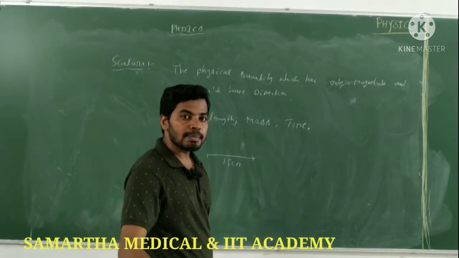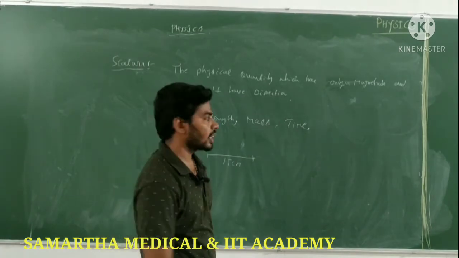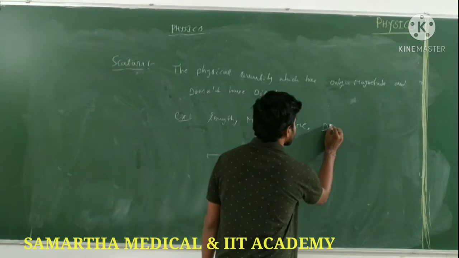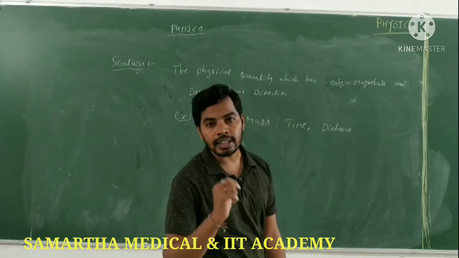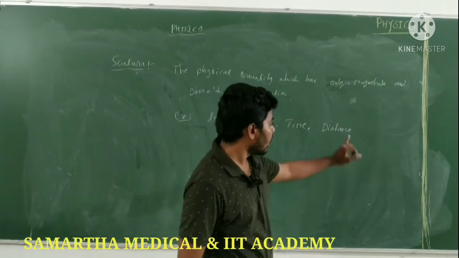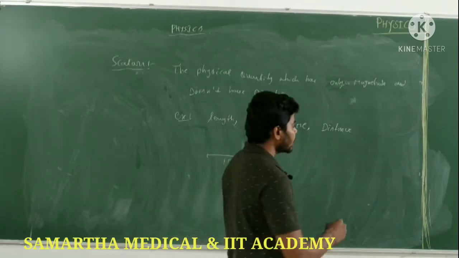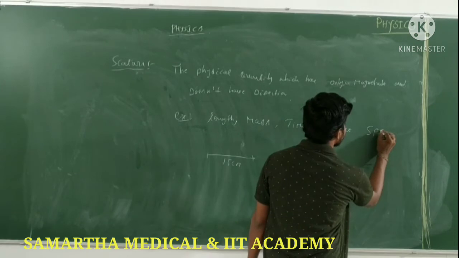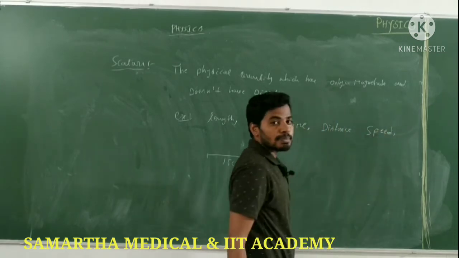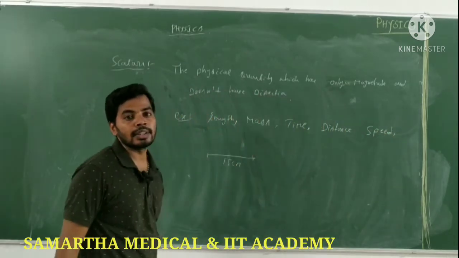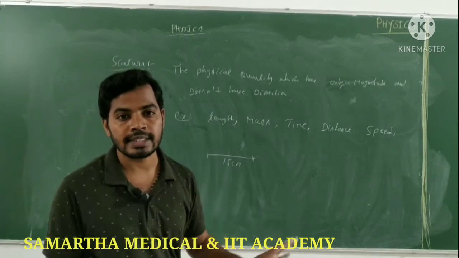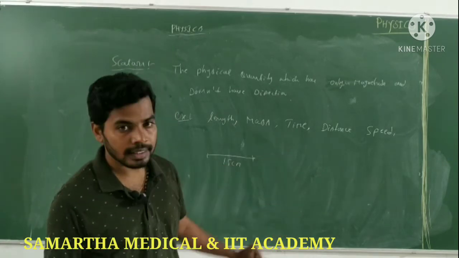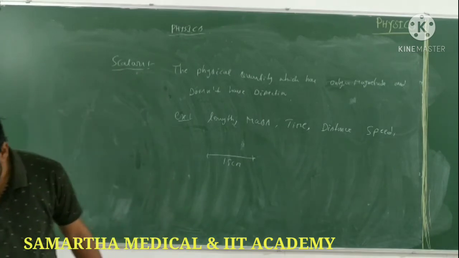In distance and displacement, which is the scalar quantity? Distance. Distance is a scalar quantity, as we already discussed. And speed, is it scalar or vector? Scalar. Speed is a scalar quantity, 20 km/h. In which direction? Don't ask. It is only a scalar quantity.